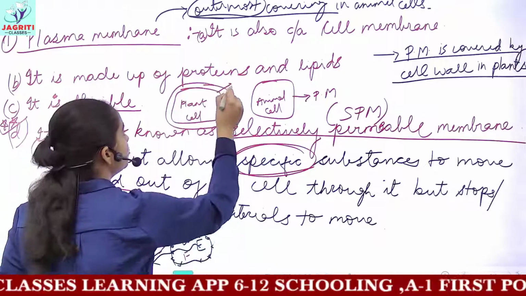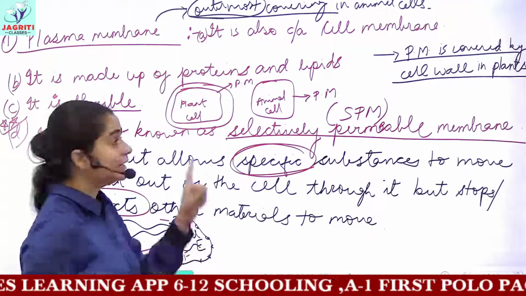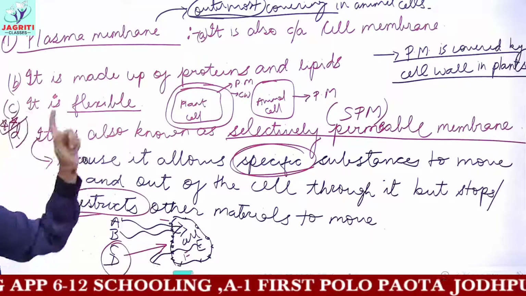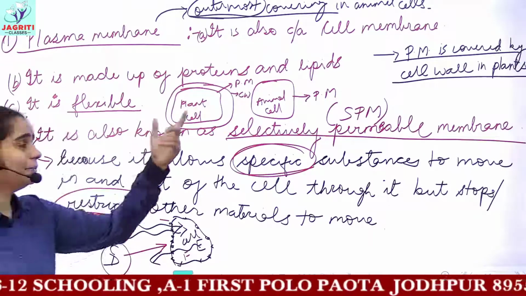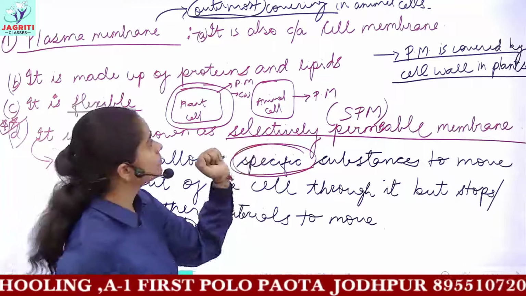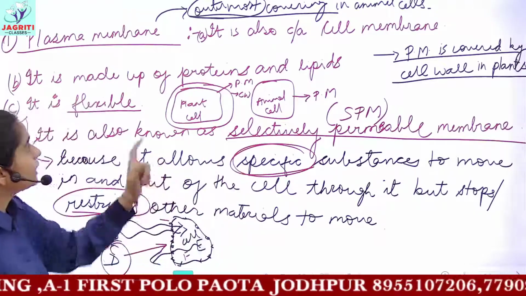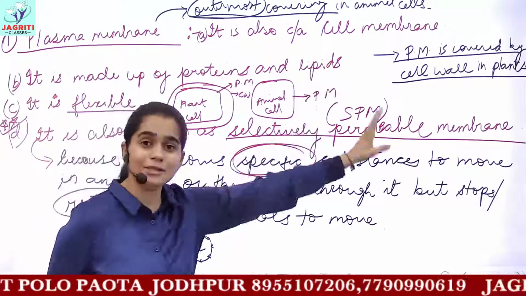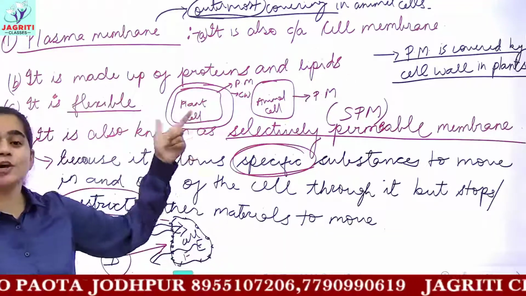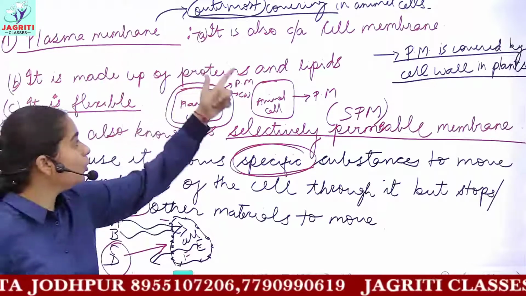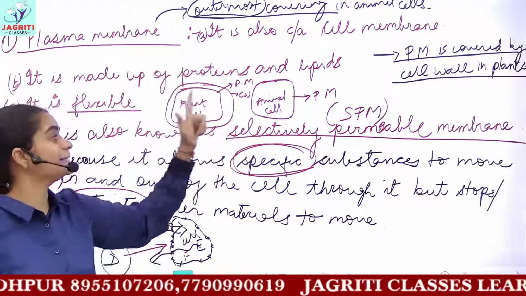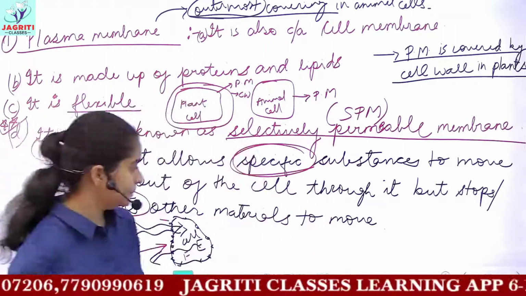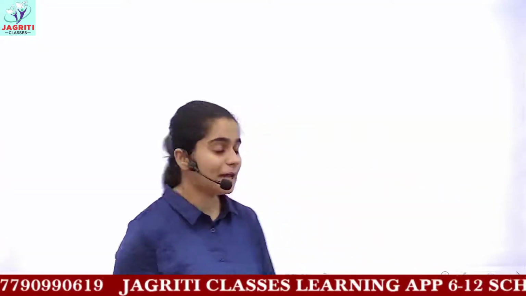That is, the innermost will be your plasma membrane, but the outermost covering would be your cell wall. When we study the plant cell, we'll see what is meant by cell wall and what its functions are. But till now, you should know that the plasma membrane is definitely the outermost covering in your animal cells, while in your plant cell you have one more additional covering referred to as the cell wall, which is present outside the plasma membrane. So this was an account of the plasma membrane.